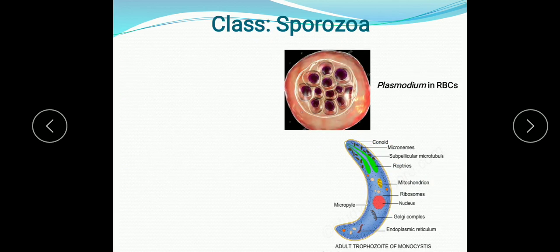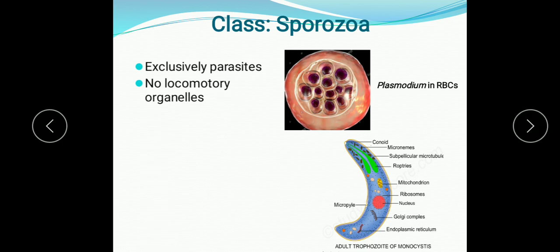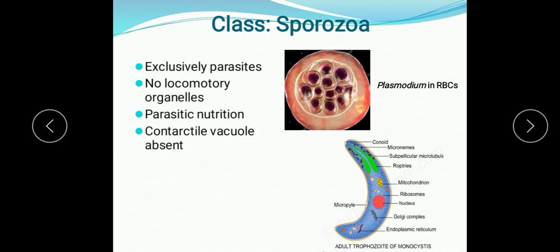Now next is the class Sporozoa. Sporozoa are exclusively parasites, so they always occur as parasites only. They do not have organelles for locomotion. Their mode of nutrition is parasitic, as I said already, exclusively parasite. Contractile vacuoles are absent in them. And the life cycle is very complex.